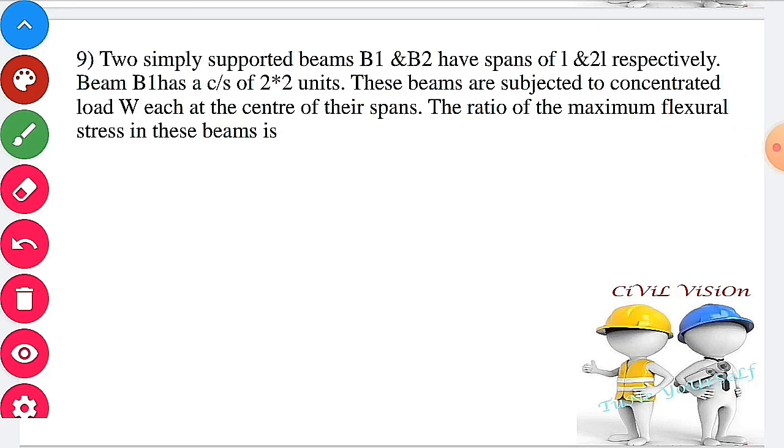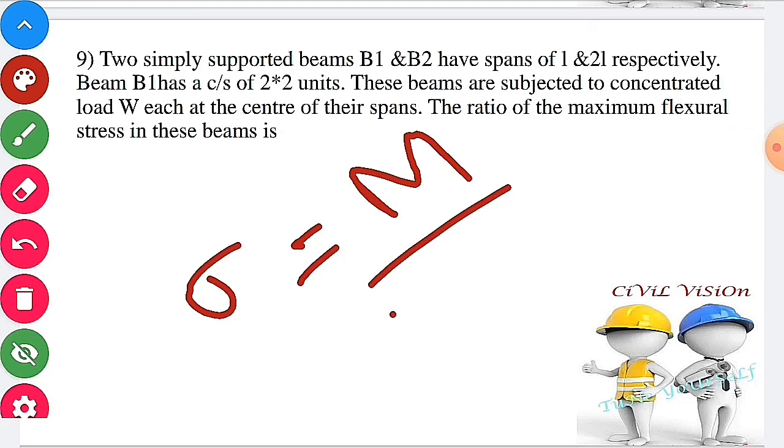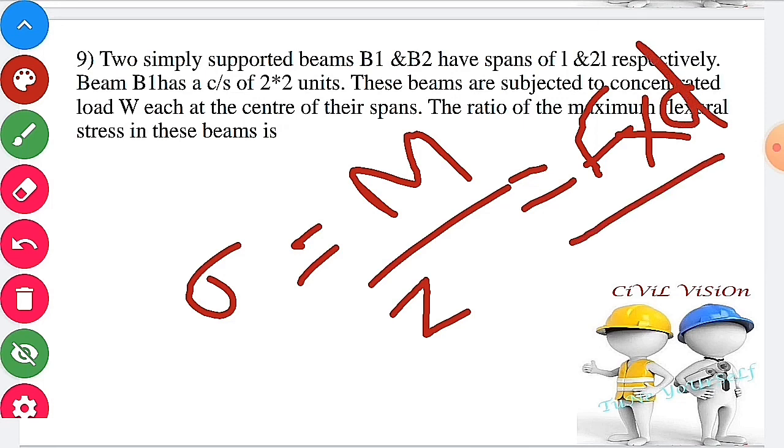Flexural stress is nothing but M by Z as per theory of simple bending. Moment equal to force into distance. Section modulus for square section is d cube divided by 6.